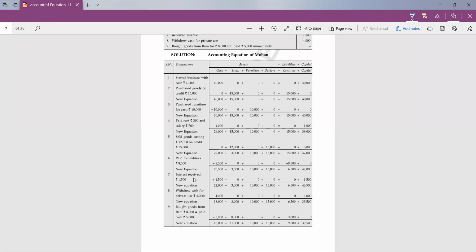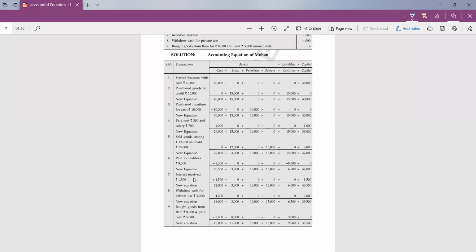You have purchased goods of rupees 8,000. So goods are coming of rupees 8,000. In stock, you are going to add 8,000. And what amount did you pay immediately? That is 5,000. So cash will be decreased by 5,000. Very good, students. Now, what about the rest amount? Out of that 8,000, you have paid only 5,000, so the rest 3,000 will be creditors. That will be added in creditors. 6,500 creditors we were earlier having, now 3,000 more. So now the last step, that is the accounting equation.